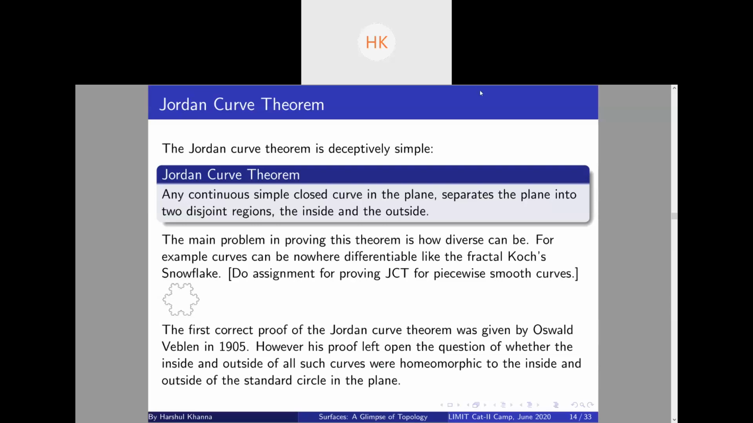Like for example, suppose you take this fractal, right? You consider the inside of the curve, is it homeomorphic to a disk? Again, intuition says yes, right? And the outside is the unbounded component. This is known as the Jordan-Schoenflies theorem, and it was proved by Schoenflies in 1906. The proof was corrected by Brouwer.